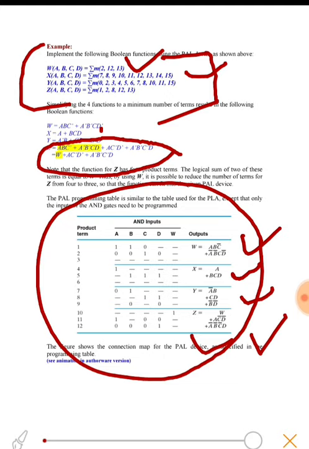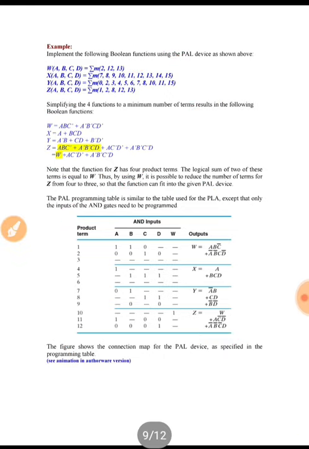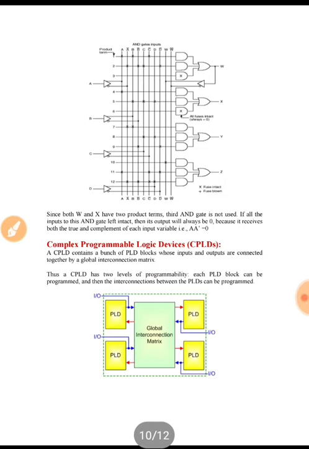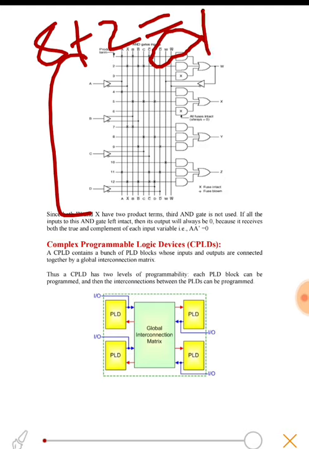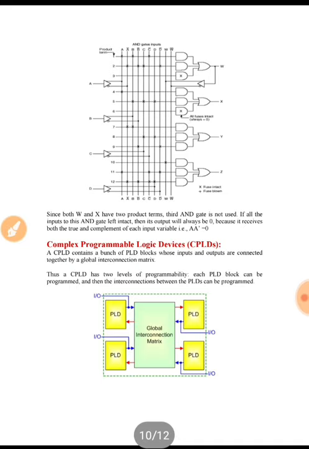So let's see how we can implement it. We have 4 inputs over there, a b c d, in complemented and uncomplemented forms, and as we can see we were getting w in z, so we are using w also, w and w bar. So we have 8 plus 2 equal to 10 input lines over there: a bar, b bar, c bar, d bar, w and w bar. So as we can see we can implement z.